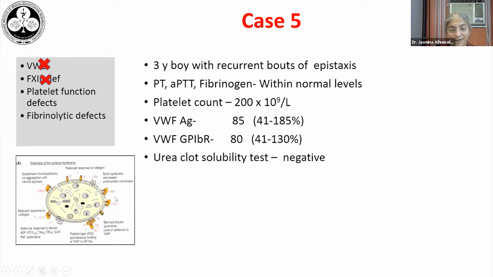So it's not difficult to understand that if there is a defect in the platelet receptor, it will not be able to bind to the agonist. And if there is a decrease in the number of granules or a defective content of the granules or defective signal transduction to the center of the platelet, then there will be ineffective platelet aggregation.